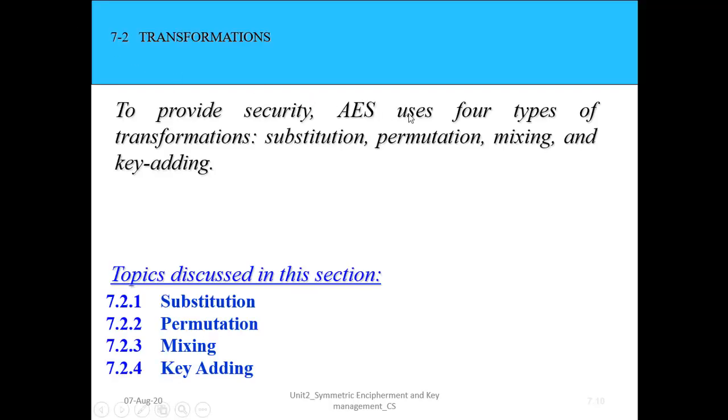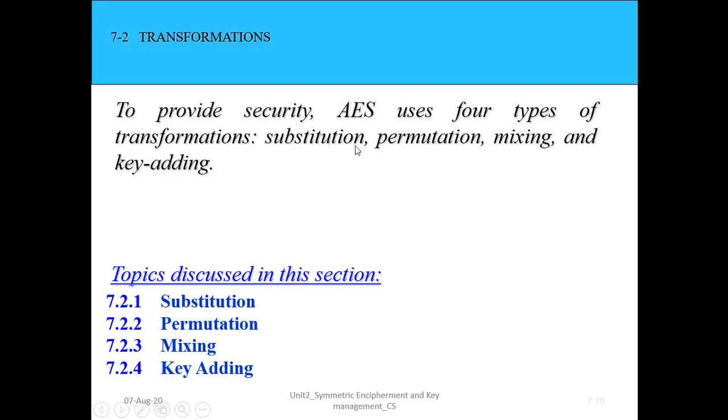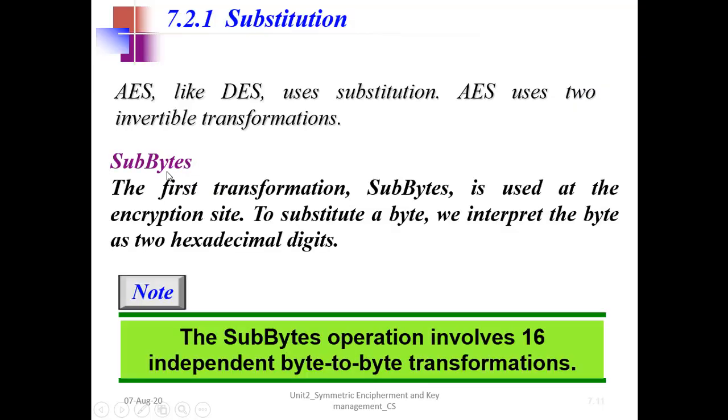To provide security, AES uses 4 types of transformation. These are examples of substitution, permutation, mixing and key adding respectively. So let's see them one by one.